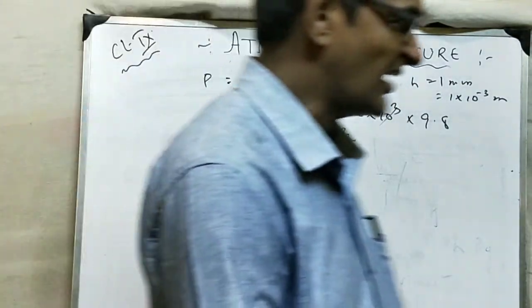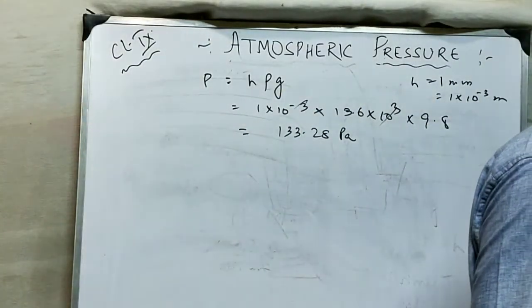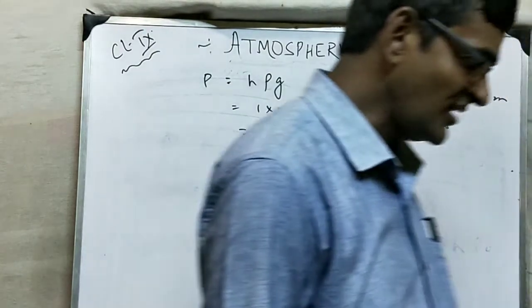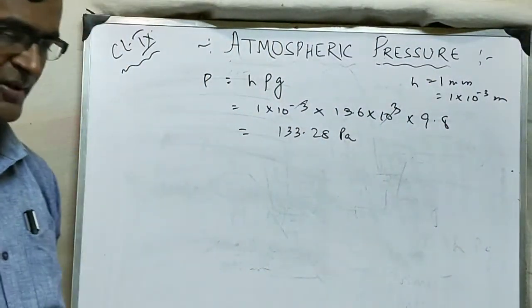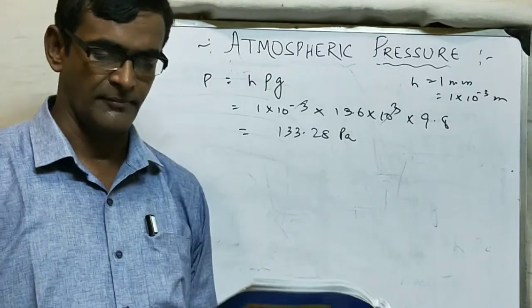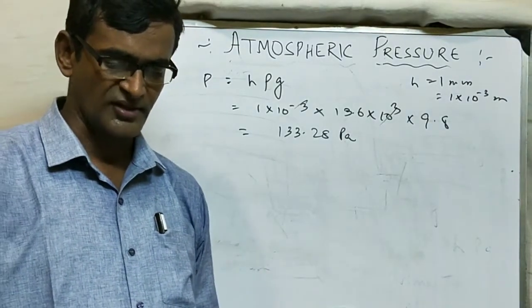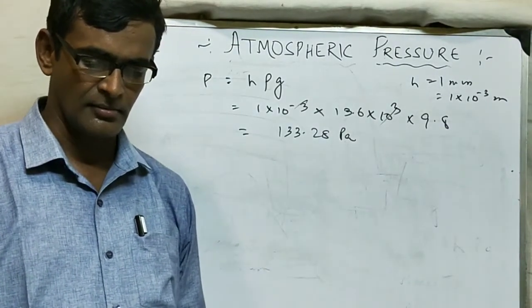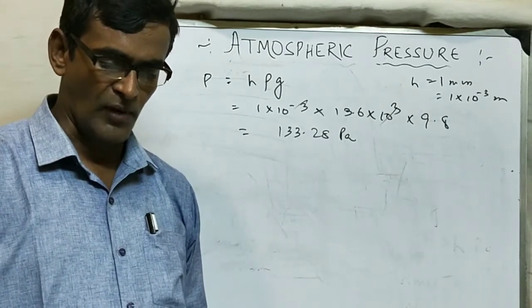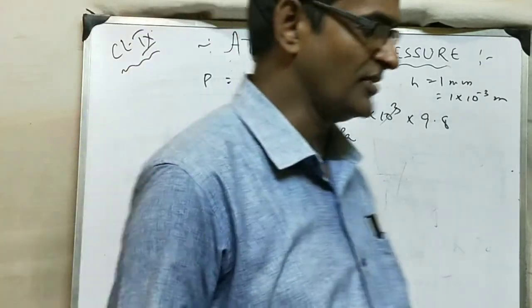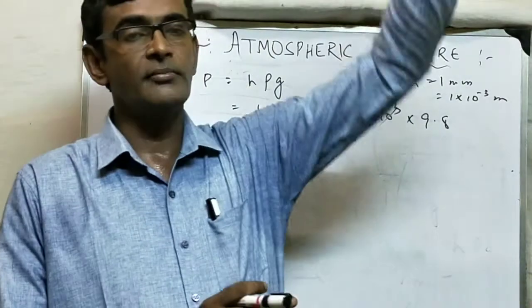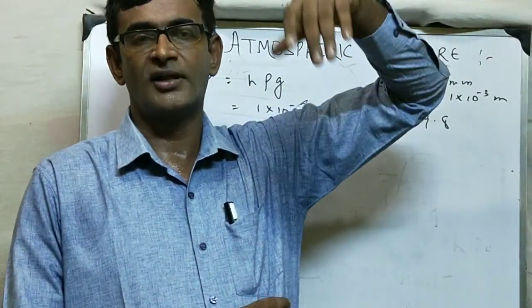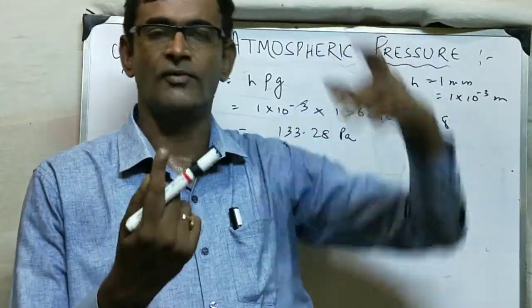Next question. At sea level, the atmospheric pressure is 76 centimeter of mercury. If the air pressure falls by 10 millimeter per 120 meter of ascent, it means if I go 120 meter, the atmospheric pressure will fall by 10 millimeter, or 1 centimeter.